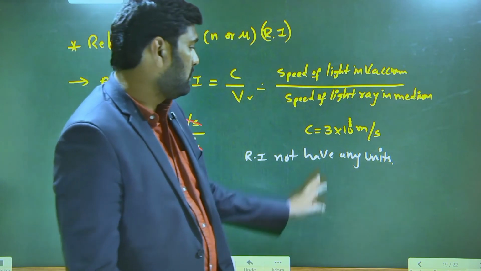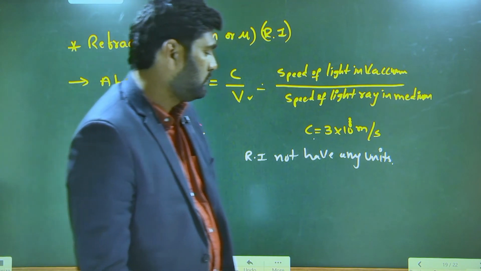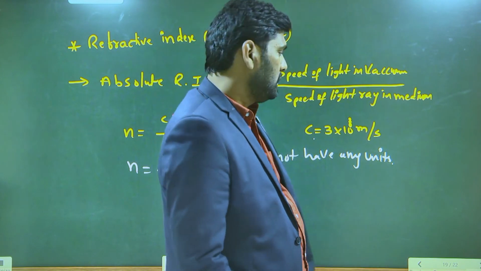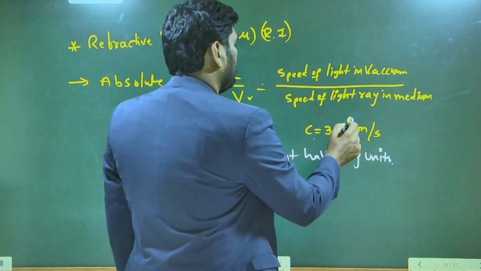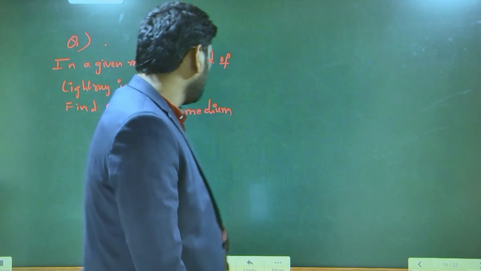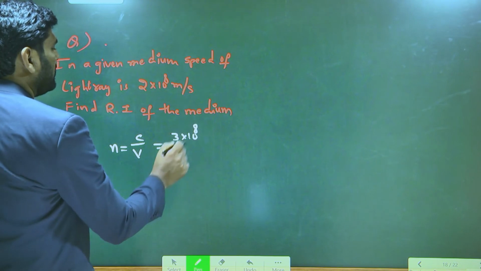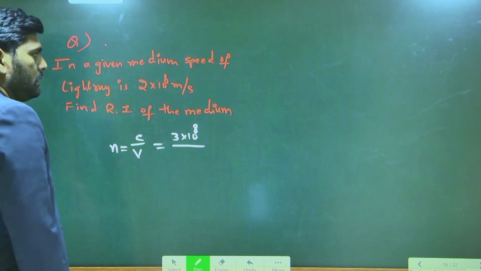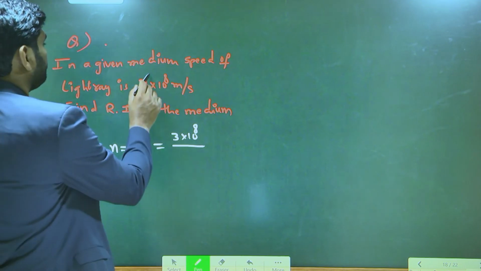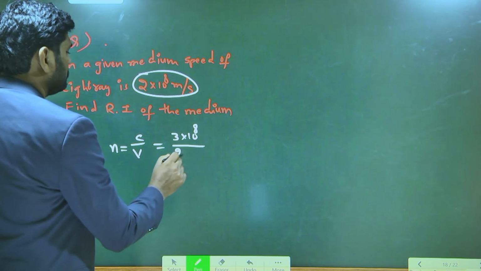How much is its value? 3 into 10 power 8, not 1. It is 8. Now tell me, 3 into 10 power 8 upon what is the speed of the light in a given medium? 2 into 10 power 8.